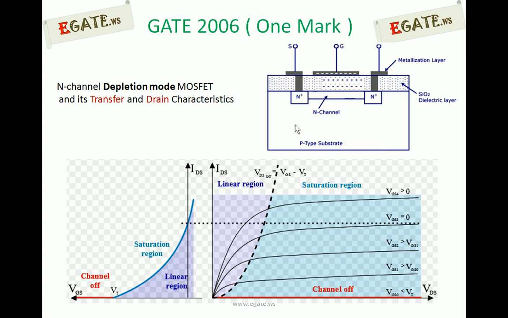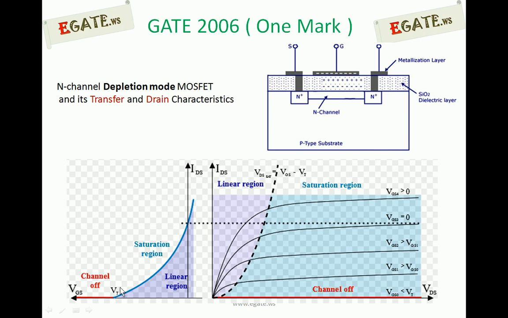So recombination takes place, and the effective number of electrons in the channel gets reduced, which means the effective current reduces. As you apply more and more negative voltage, the current keeps reducing, and the current becomes 0 whenever VGS is equal to VGS off.